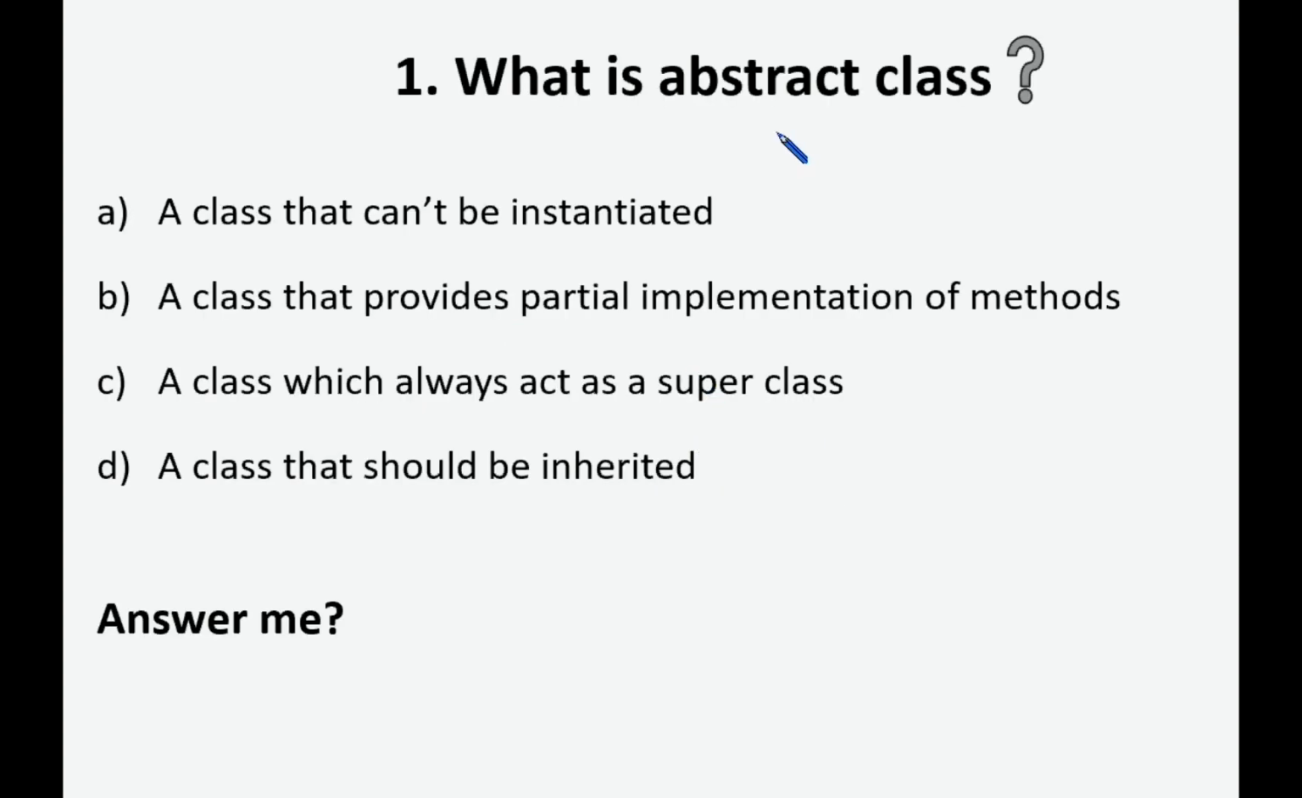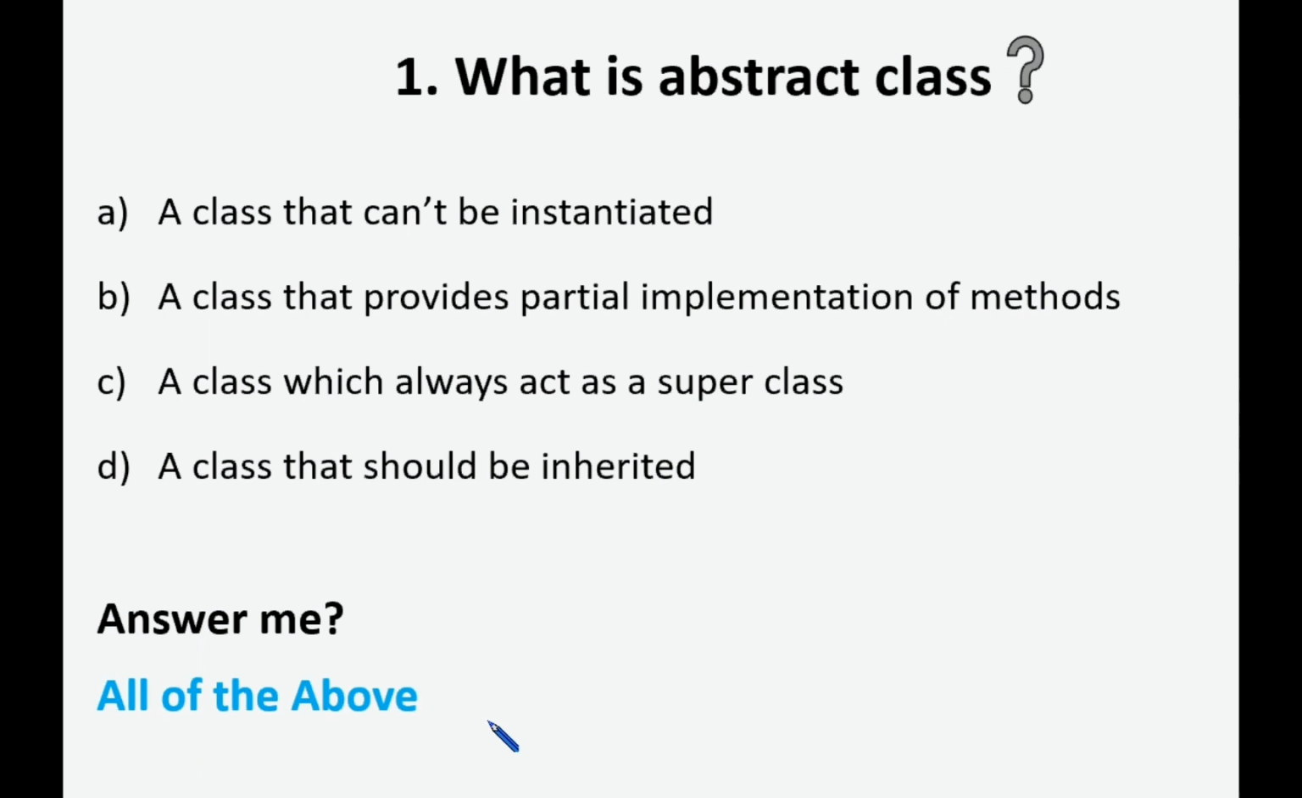What is abstract class in Java? Option A, a class which cannot be instantiated. So that means we can't create object for abstract class. Option B, a class that provides only partial implementation of the methods. Option C, a class which always act as a superclass. Option D, a class that should be inherited. So what is the right answer? Yes, all of the above.